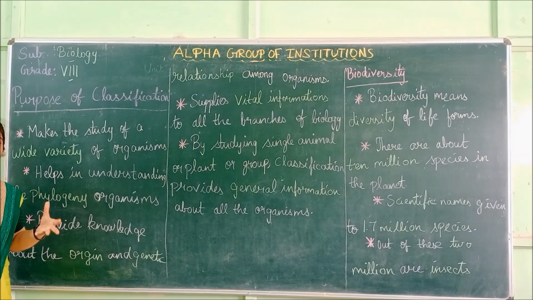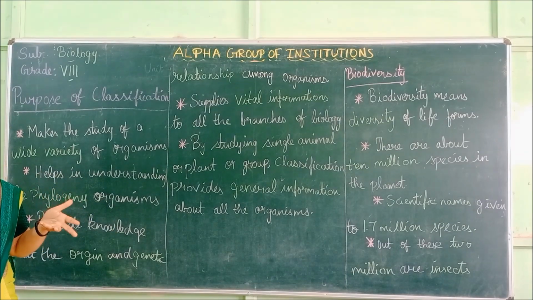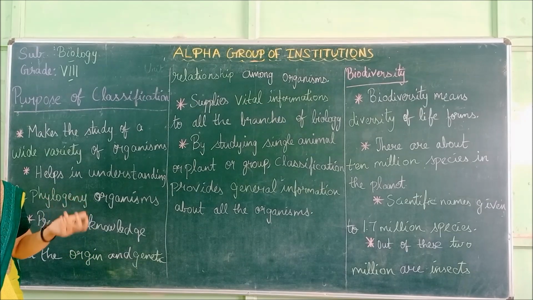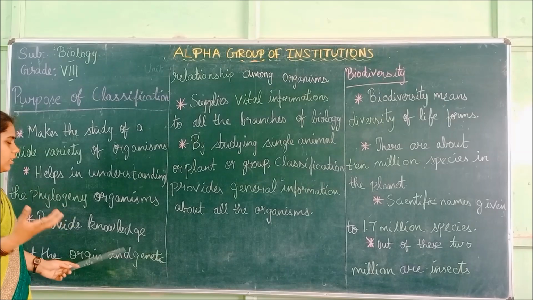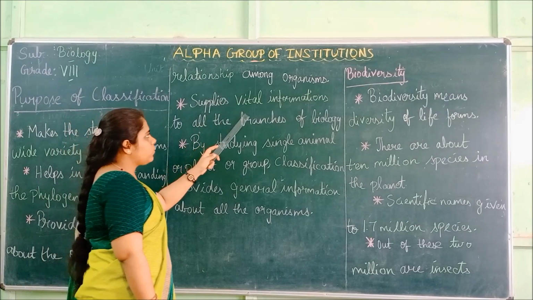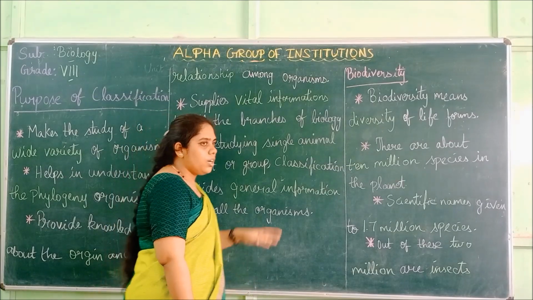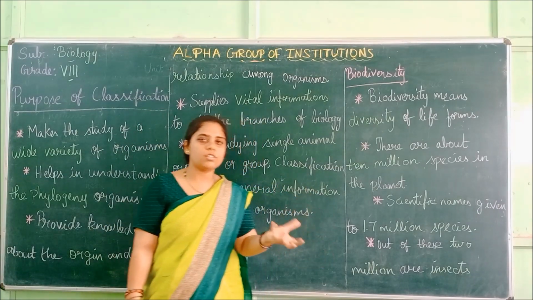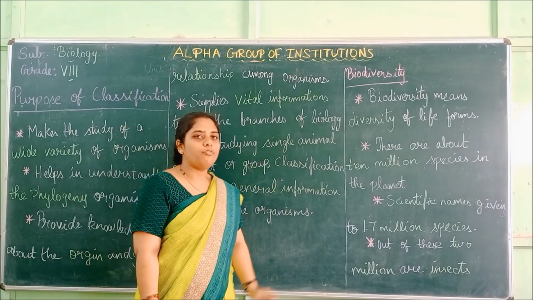So what are the changes genetically, whether they have some bird's character or reptile's character. What is present inside, that is, genetically we can also see the genetic relationship and how it first originated, what was the form of the organism. With that we can get the information, and classification supplies vital information to all the branches of biology.